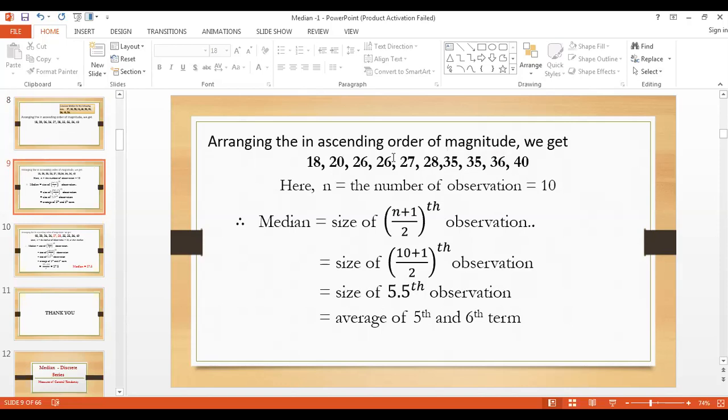The fifth term is 27 and the sixth term is 28. So 5.5 means the middle term: the middle of the fifth and sixth terms, that means the average of the fifth and sixth terms.